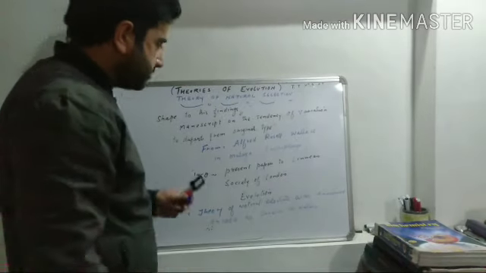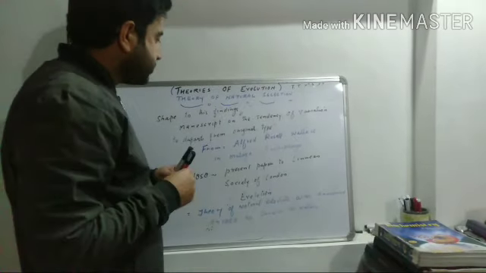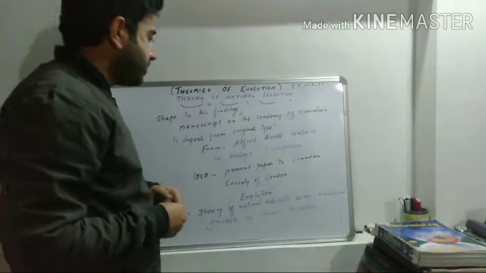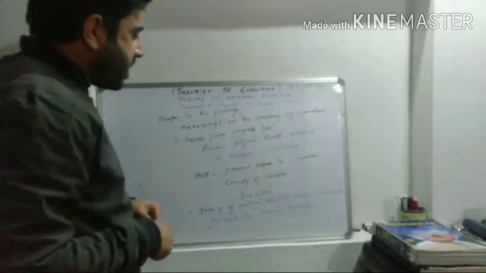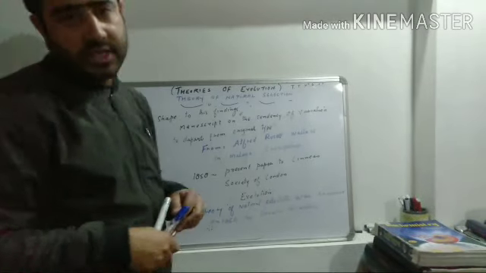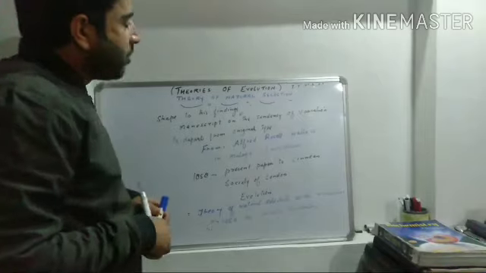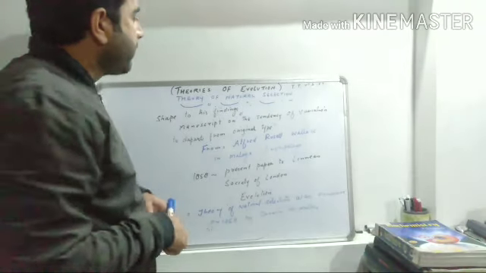So here the historical background is completed, in which we learned the journey of Darwin, and second, there is Russel. They combined together and gave the theory of natural selection. In the next video, we will learn about the postulates of the theory of natural selection.